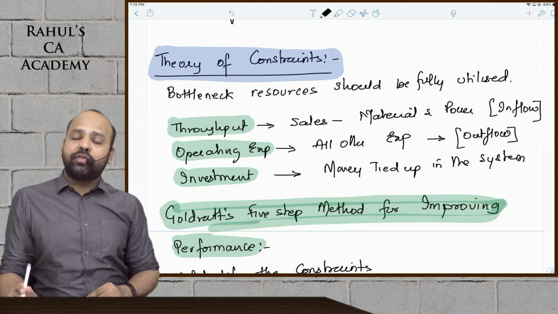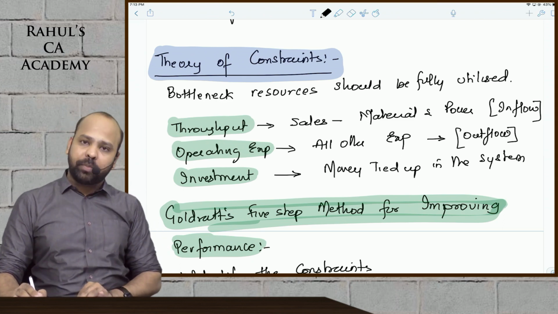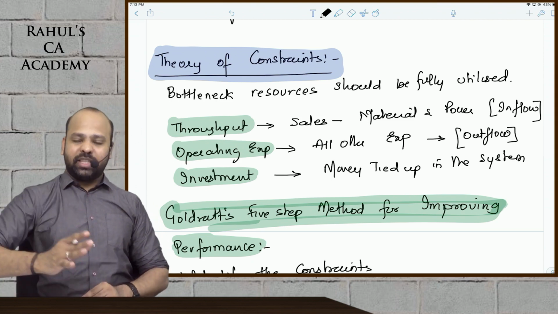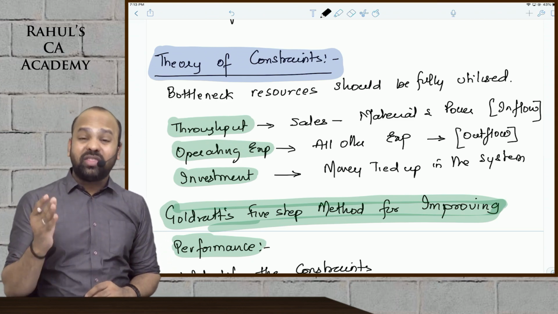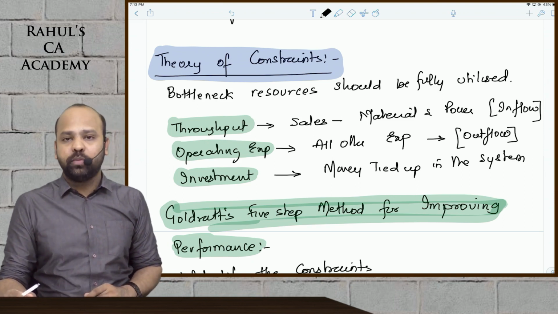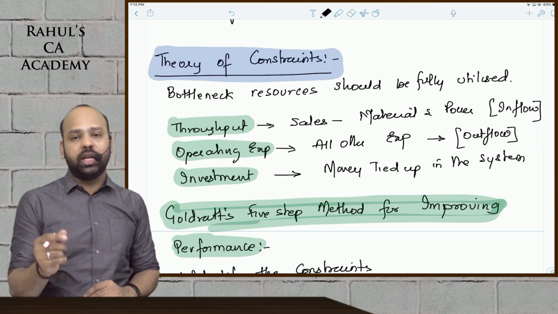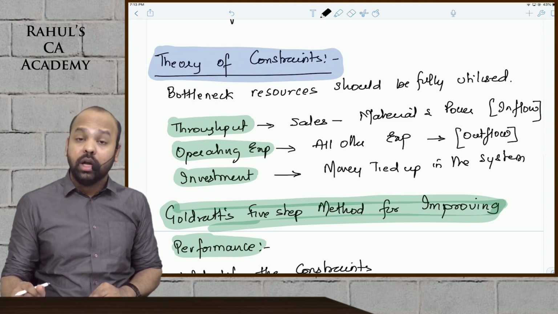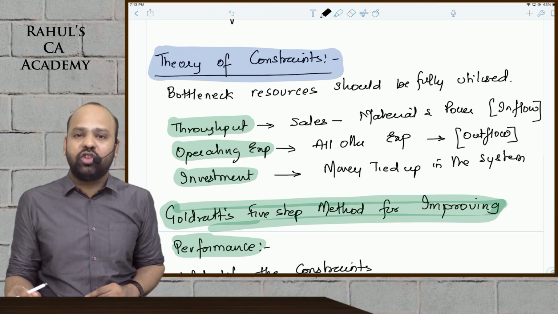Also guys, theory of constraints is usually applied for a very short period. Here the concept of variable expenditure is slightly different. This theory of constraint beta assumes that only material and power is your variable expenditure unless otherwise given. Even labor will be a fixed cost in a very short period.